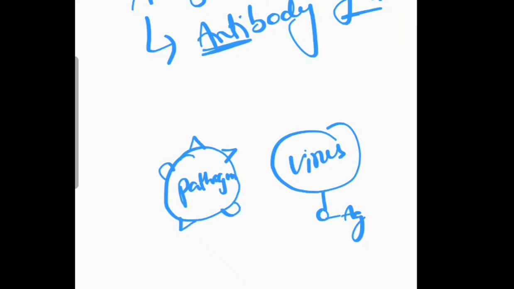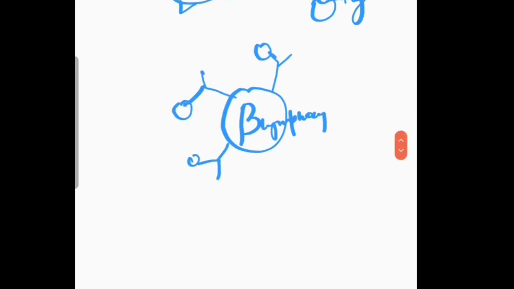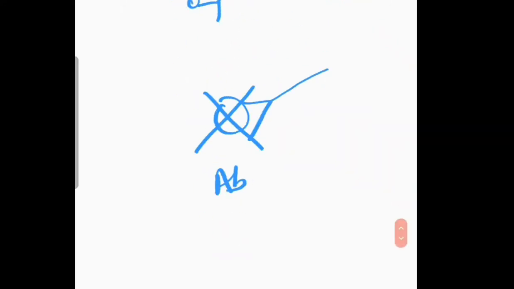So suppose this virus or the pathogen has entered into the body. Now what happens is these B lymphocytes generate antibodies that are specific to that particular antigen. So they go and bind to the antigen. So in this way, the antigen is being bound by the antibody, and thereby the antibody can nullify the effect of this antigen or the pathogen.